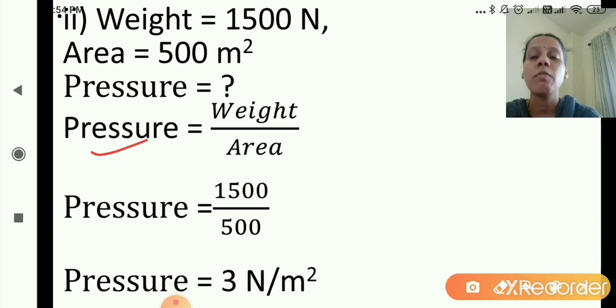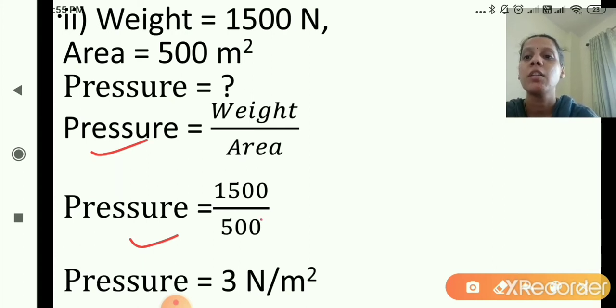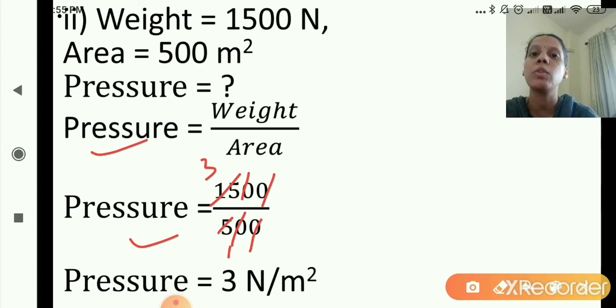Now we will put the values directly. So pressure is equal to weight is 1500 and area is 500. So 1500 divided by 500, correct. 0 will get cancelled. 5 1s are 5, 5 3s are 15, correct. So what is the pressure? Pressure is equal to 3 Newton per meter square.